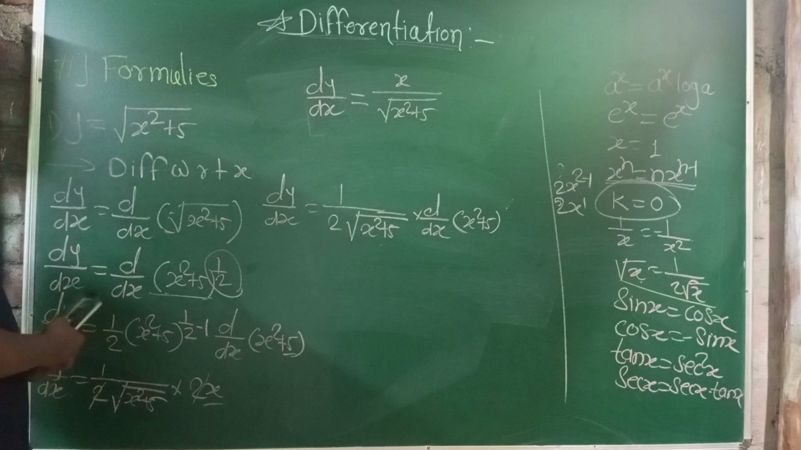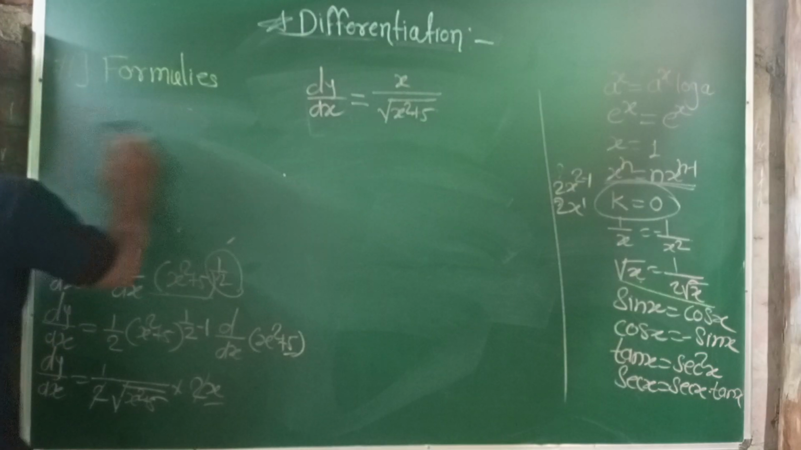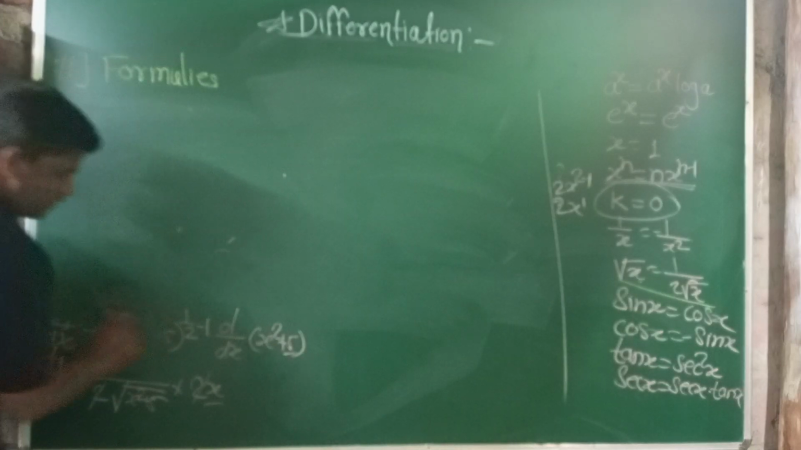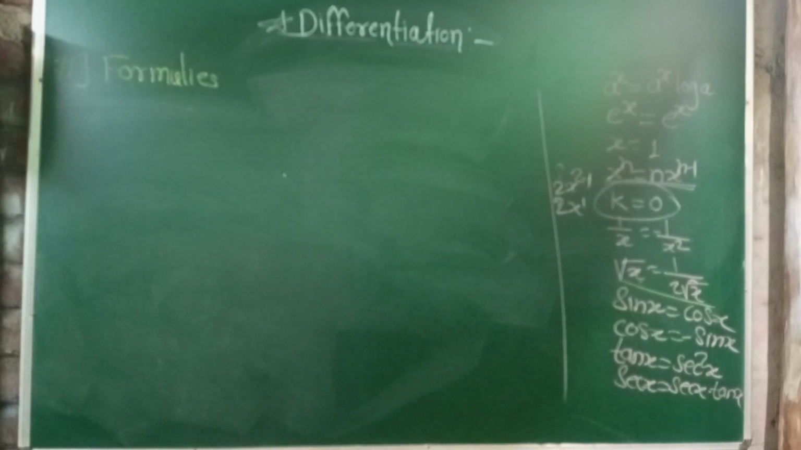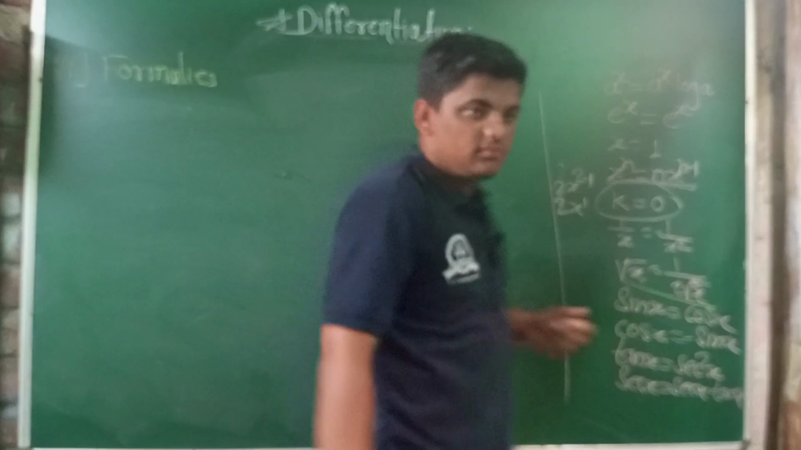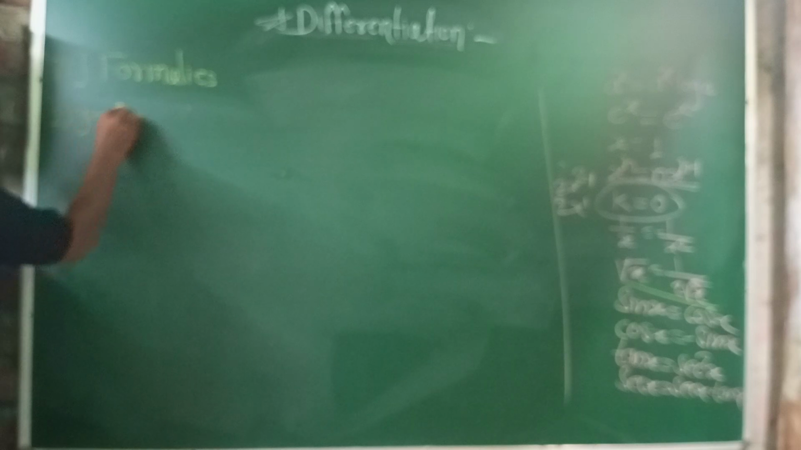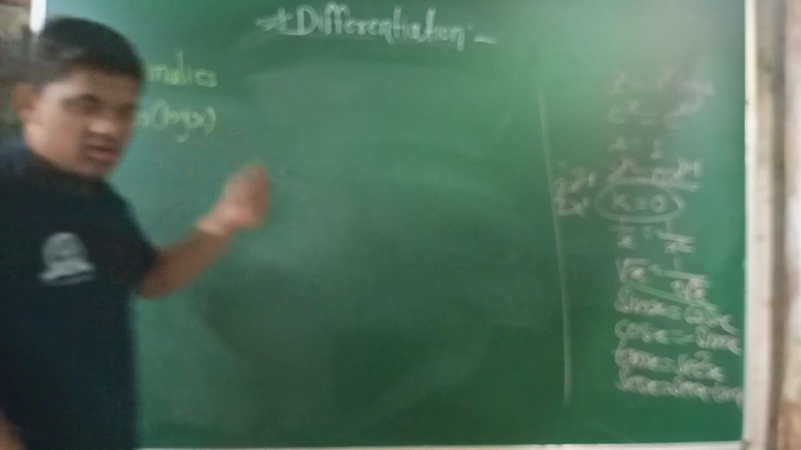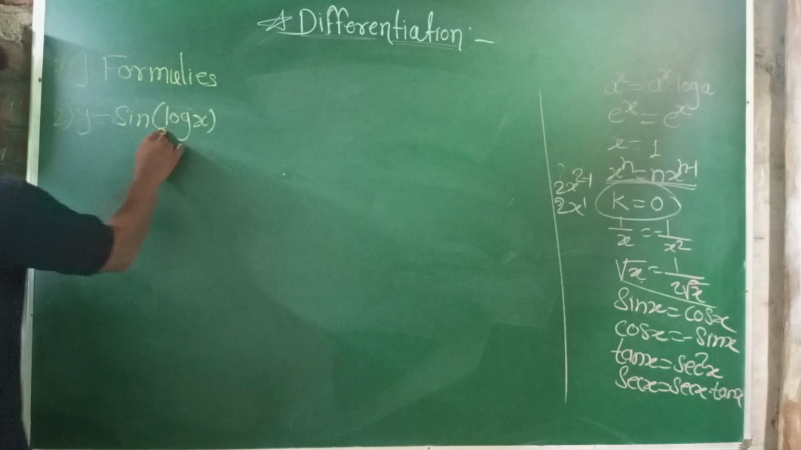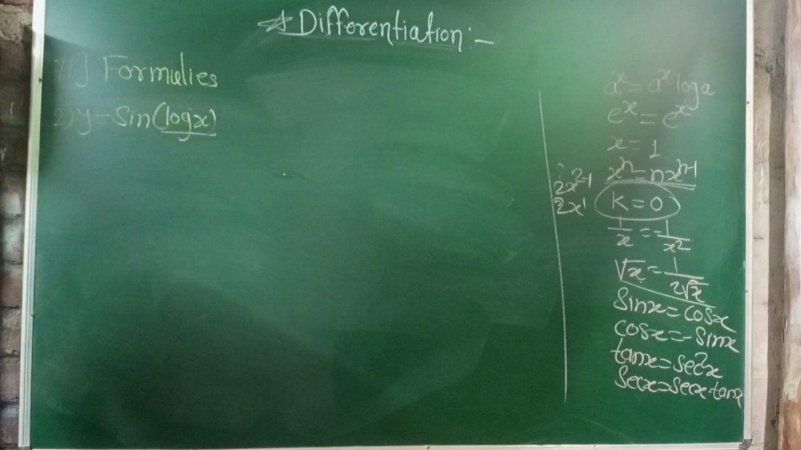Okay, then x square plus 5 must be known. Second one: y is equal to sine of log x. Sine is a trigonometric function, and log is a logarithmic function. The log x is in the function of sine, and x is in the function of logarithm.